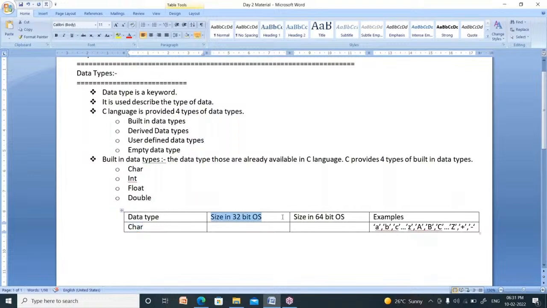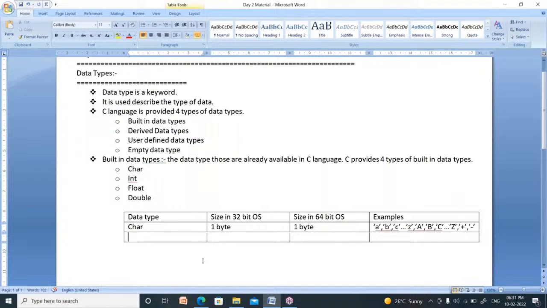The size of a character in a 32-bit operating system is 1 byte. In a 64-bit operating system also, its size is only 1 byte. Right.